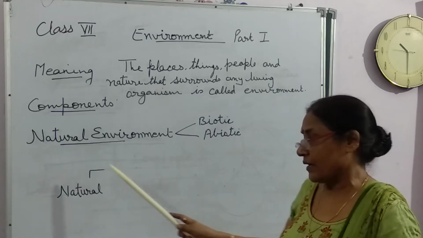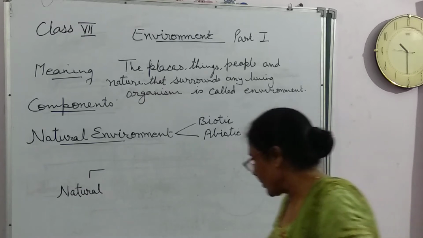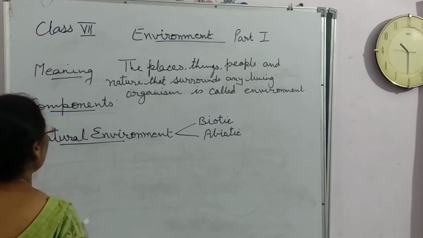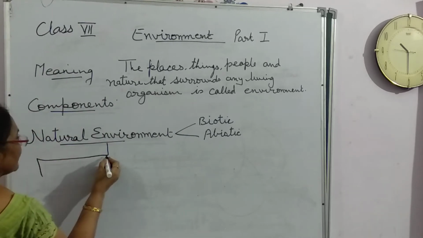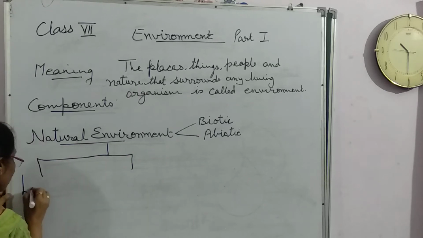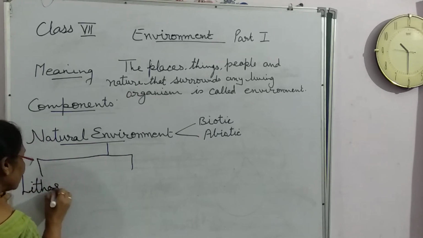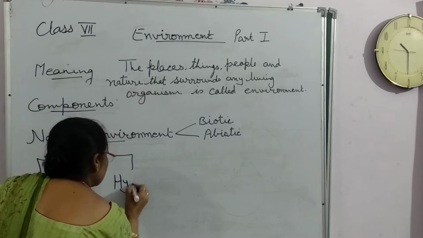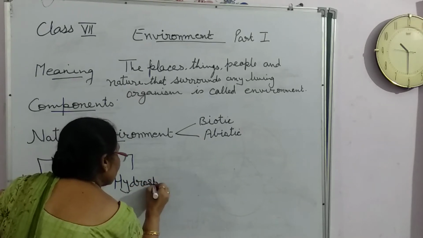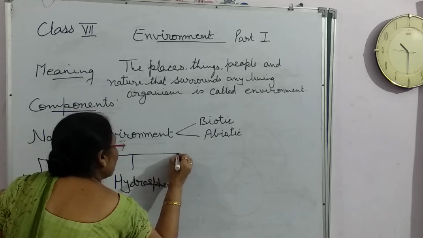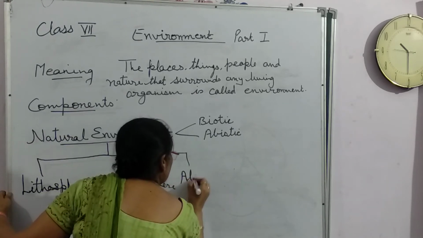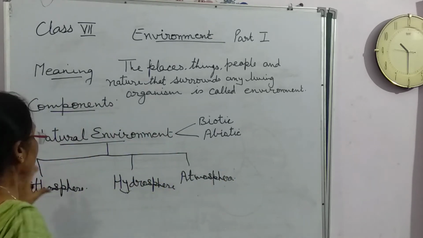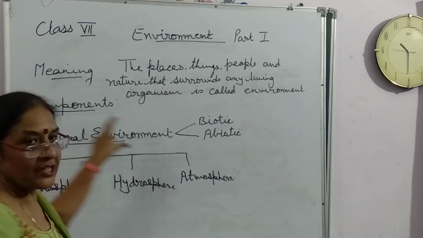As I told you, we will cover only the natural environment. Now look at the board. The natural environment is divided into three categories: lithosphere, and hydrosphere, and the third one is atmosphere. These three domains come in this natural environment.